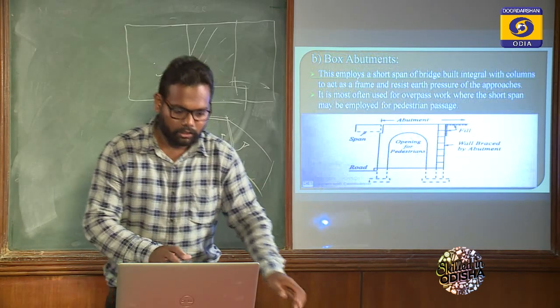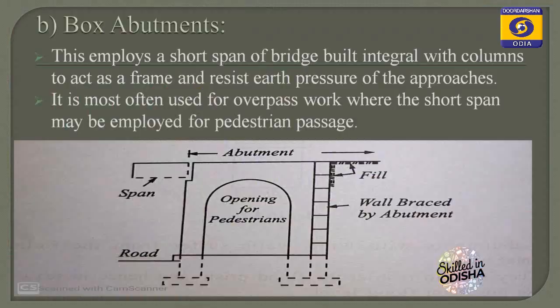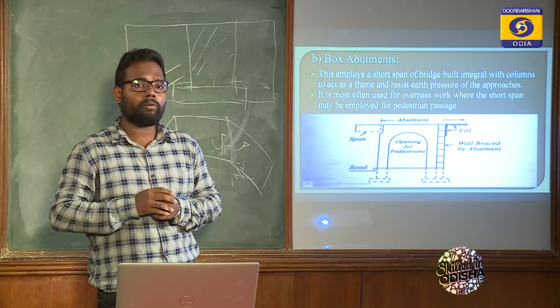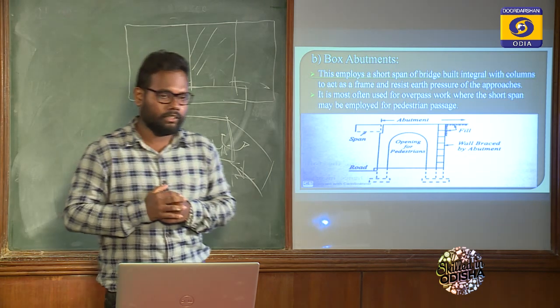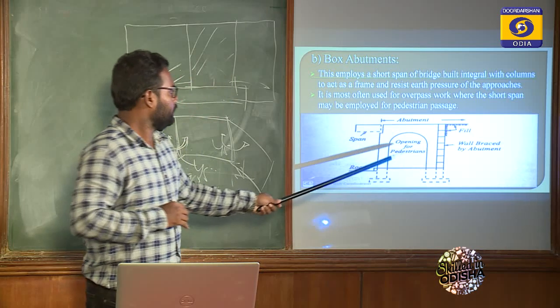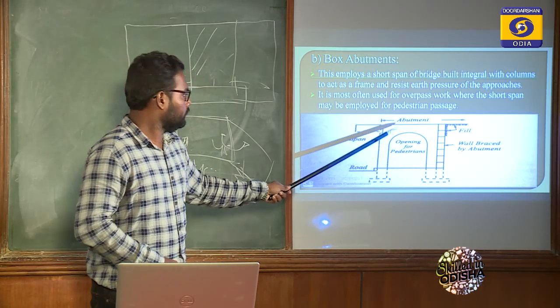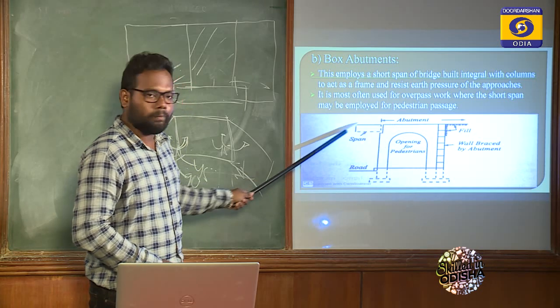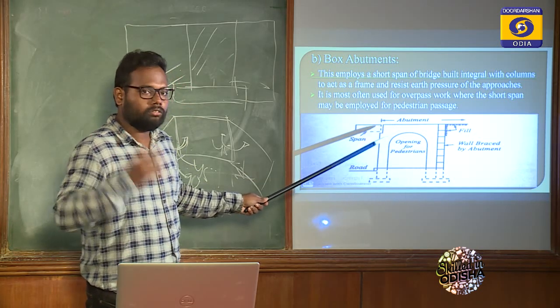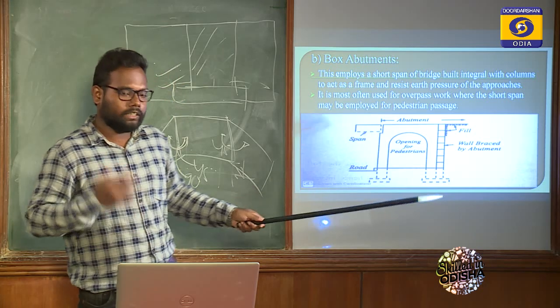Got it? Now come to the next slide, which is box abutment. Box abutments are used when the height of the bridge is less, and it also provides for pedestrian travelling in between. Look at the diagram. This is the opening for pedestrians. This type of abutment also supports the approaches. Approaches we will know about in a later slide.